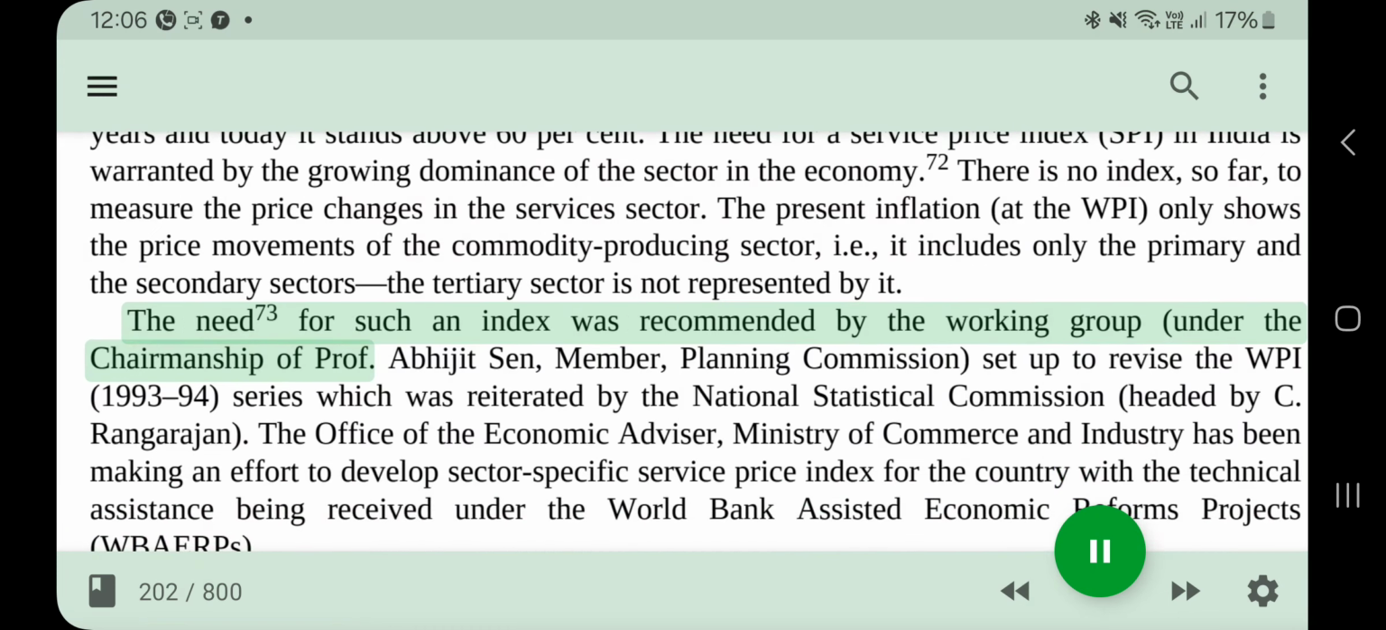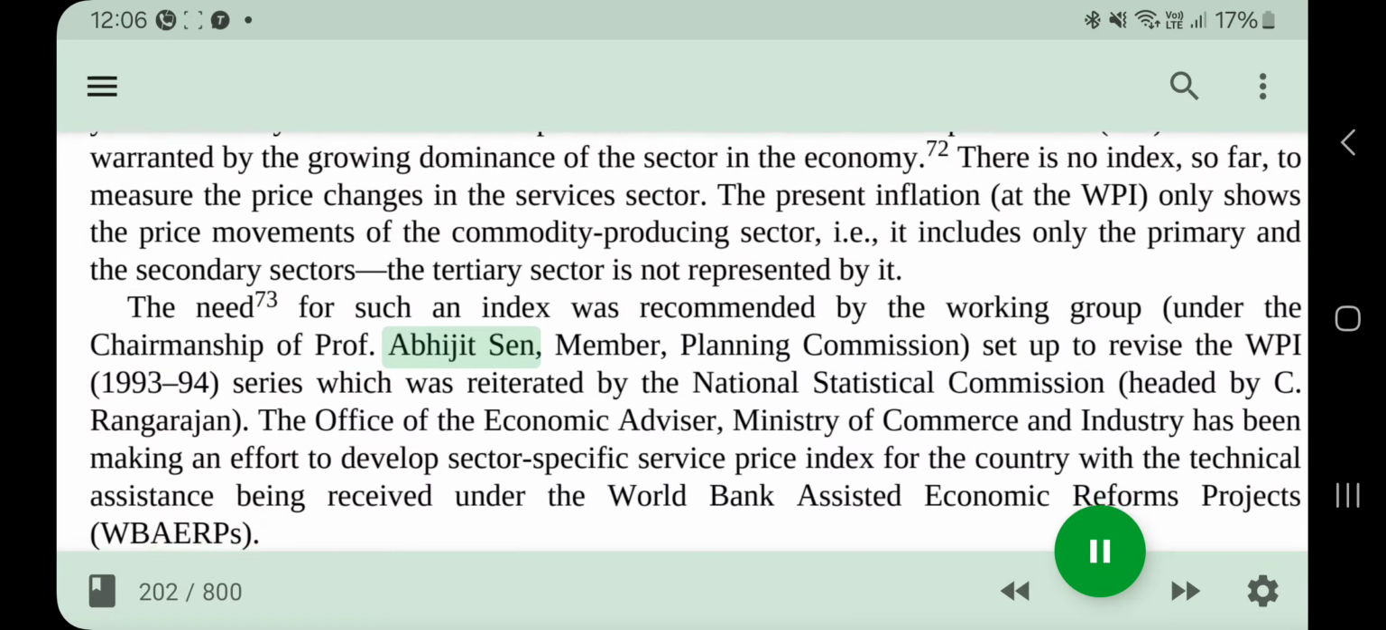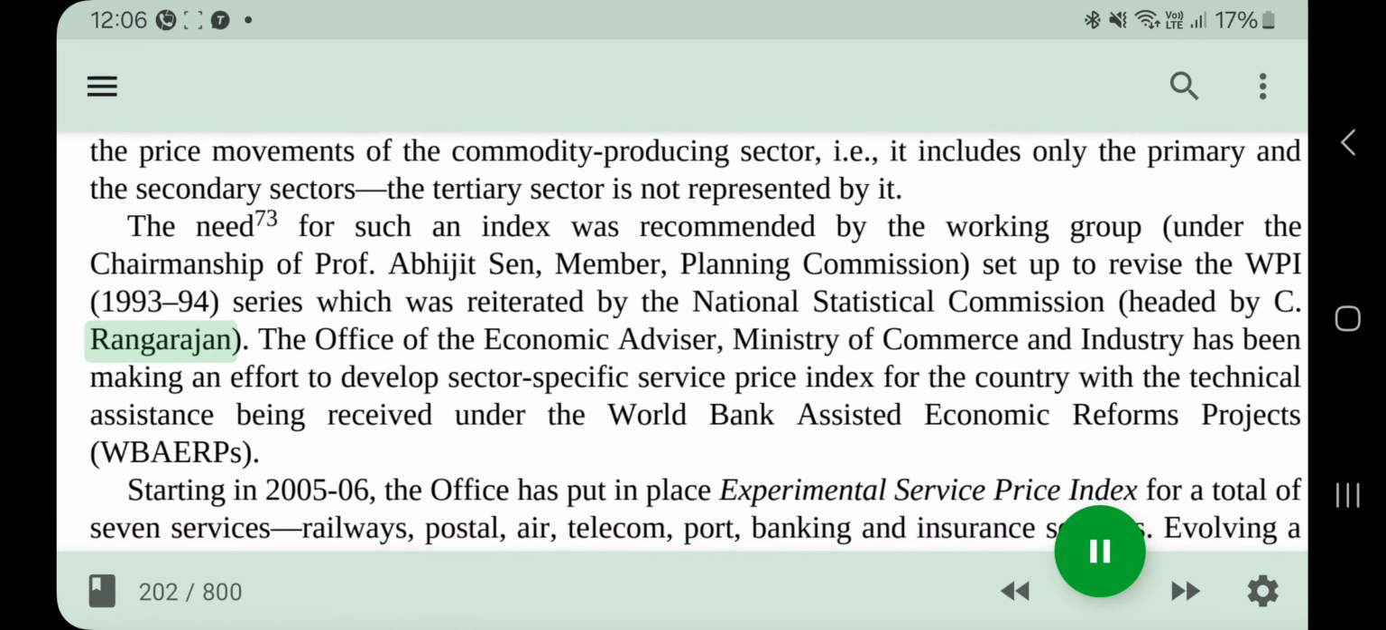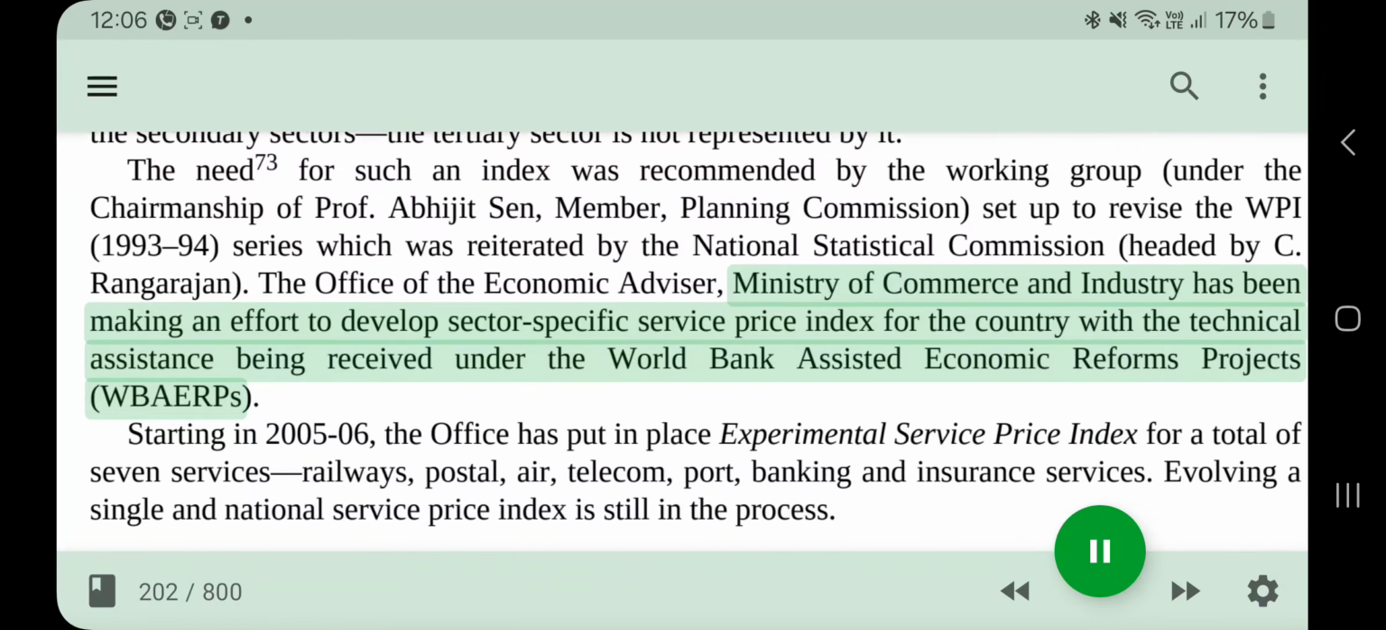The need for such an index was recommended by the working group, under the chairmanship of Prof. Abhijit Sen, member, Planning Commission, set up to revise the WPI 1993-94 series, which was reiterated by the National Statistical Commission, headed by C. Rangarajan. The Office of the Economic Advisor, Ministry of Commerce and Industry has been making an effort to develop sector-specific service price indices for the country with the technical assistance being received under the World Bank Assisted Economic Reforms Projects, WBAERP.